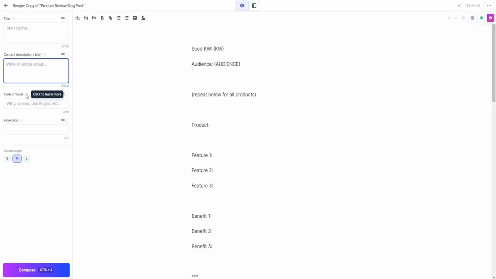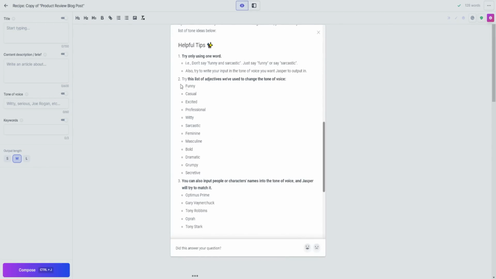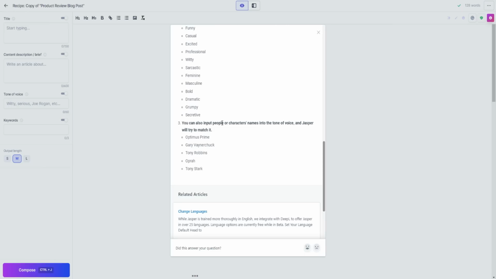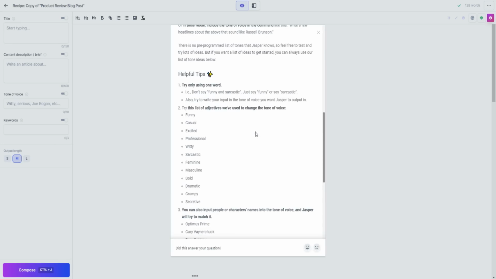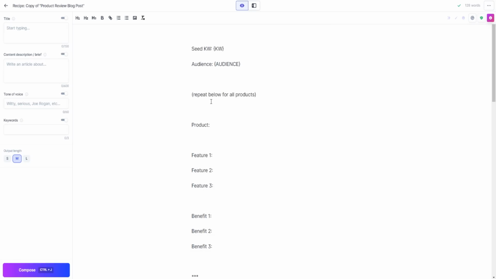And even with the tone of voice, I forgot to mention this actually, it's quite unique. If you click on this, you can choose a tone, of course, like with pretty much any other AI tool, but you can actually put in a person's or character's name into the tone of voice, and Jasper will try to match it. So you can put in Tony Robbins, or any other celebrity you can think of, like Joe Rogan, for example, it says right here. And Jasper will actually try to mimic the tone of voice in your content to give your content a bit of extra spice and a bit of flavor, right? So I like that feature as well.